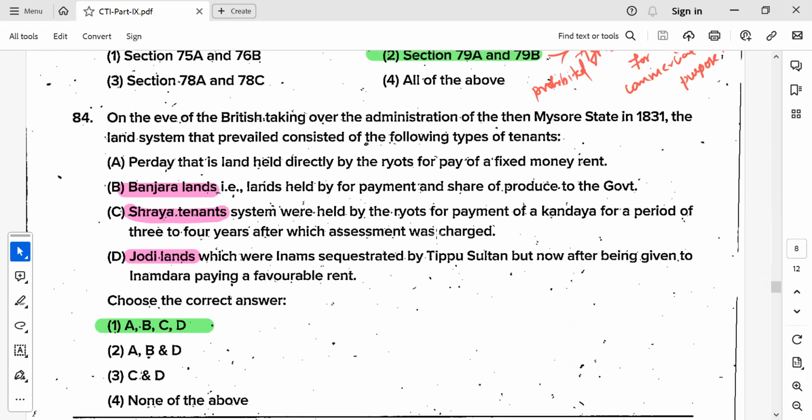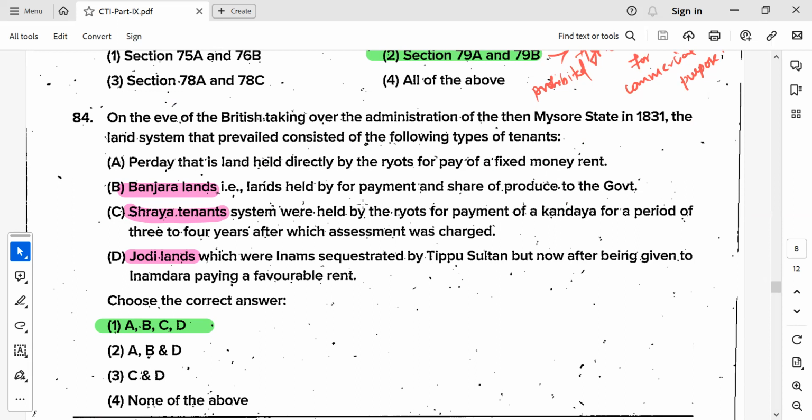Remember, some of the terminologies used during the land reform system, like Banjar land, Sharah tenants and Jodi lands, are very important. These were used during the British time. Then there is the land held directly by the ryots for the payment of fixed money rent. That's a type of land system. Banjar lands, very important, are a part of the government, which get a share of produce.